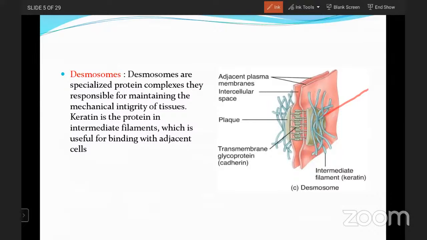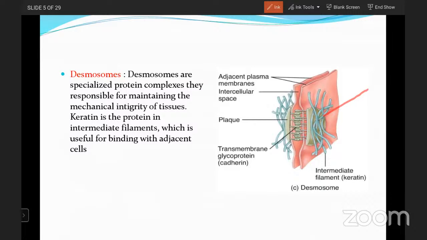It is the keratin protein, which is useful for binding with adjacent cells. The filaments which arise from a particular cell portion, made up of keratin, will be useful for binding with the adjacent cells. They are known as the desmosomes. Especially desmosomes are present in the muscles. Okay, this is about the desmosomes.